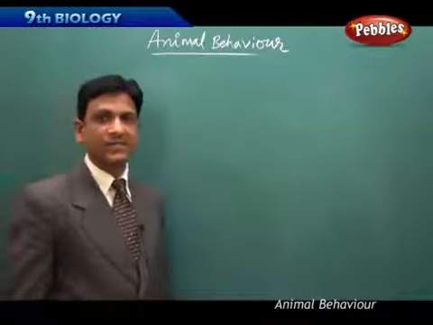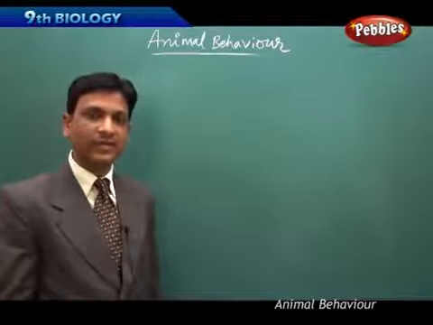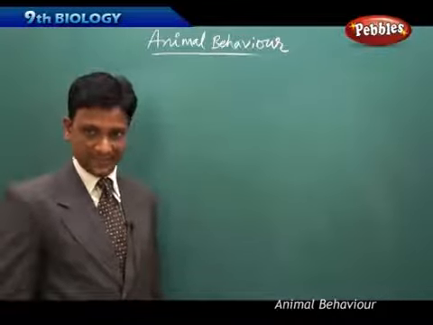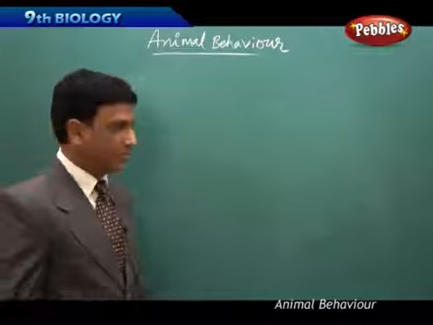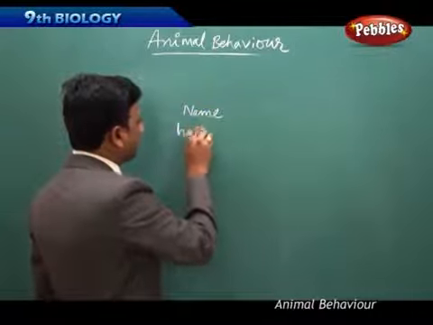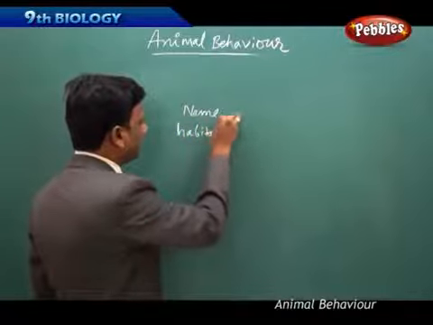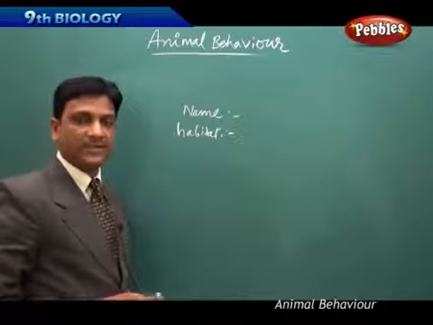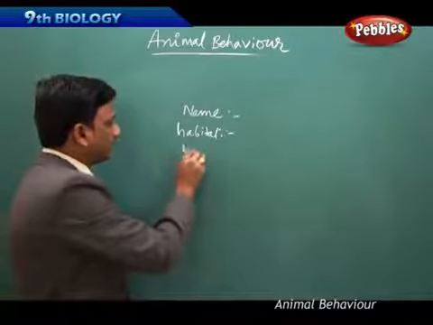So if you are interested to study an animal, what will you study? You should make a note of the things that you have to study first. First you can write the name of the animal and the habitat of the animal. What is the name? What is the habitat, or what is the home?